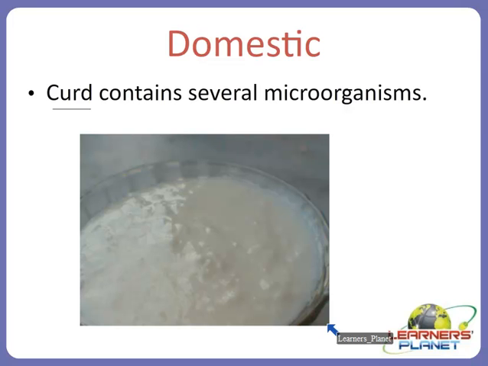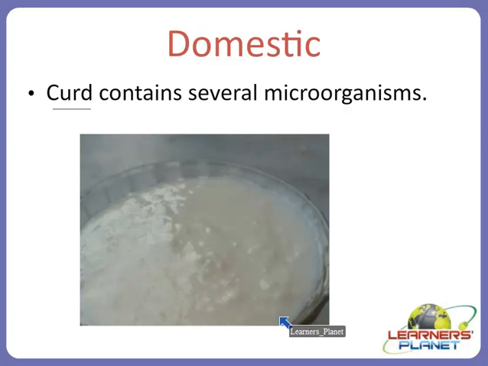Besides, it contains protein. Which protein? Milk protein. The same protein which is present in the milk, called casein, C-A-E-S-I-N. This casein is a very important protein and is required for the maintenance of your body tissues or cell growth, in short.